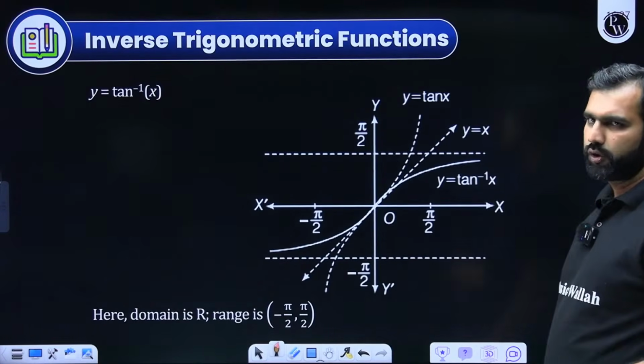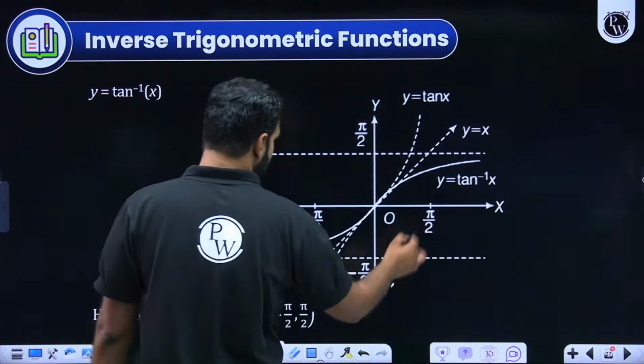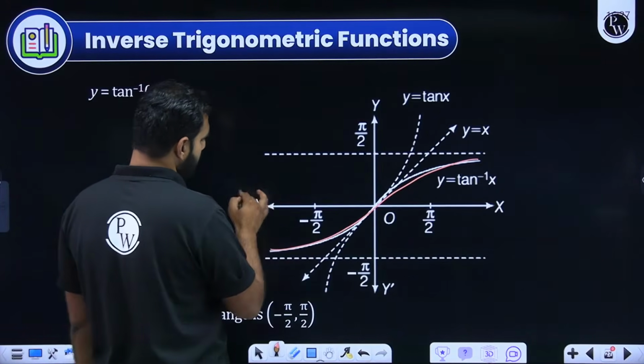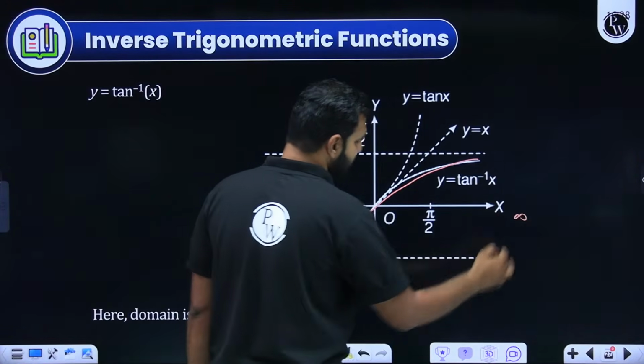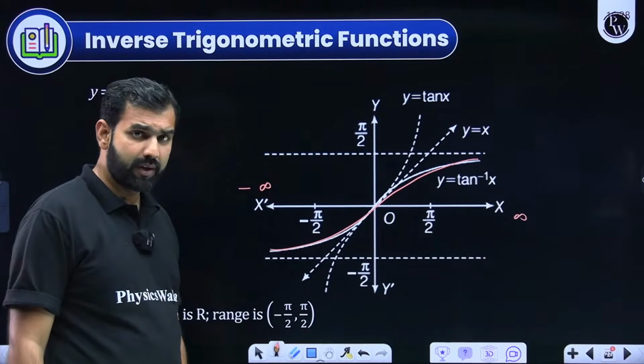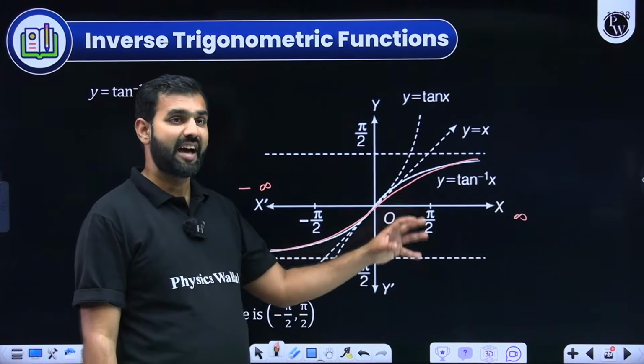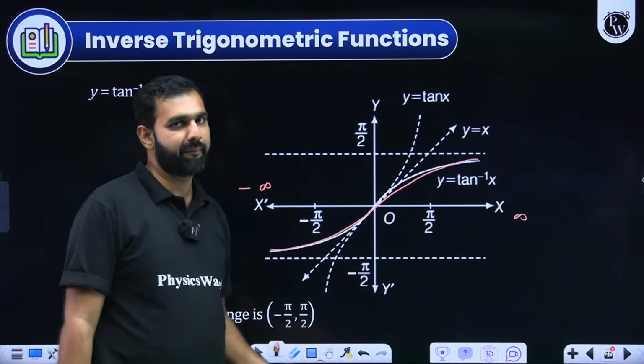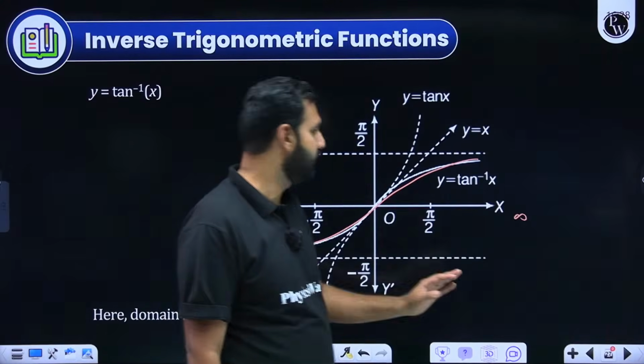When you talk about tan inverse x, please remember, this is how you see the graph of tan inverse x coming into picture. So it is from minus infinity to plus infinity this time. I hope you'll remember it, instead of minus 1 to 1, the way we have seen it from sine inverse x or cos inverse x, but here its range is still minus pi by 2 to pi by 2, but it will be an open interval this time.